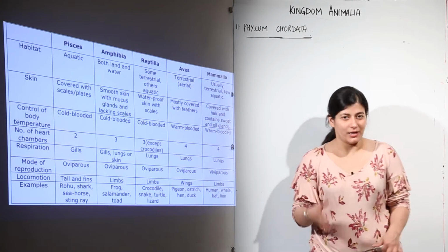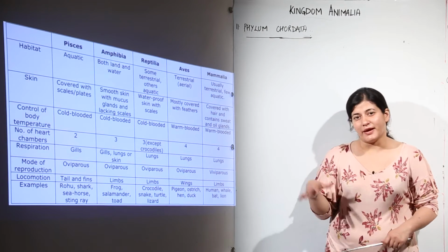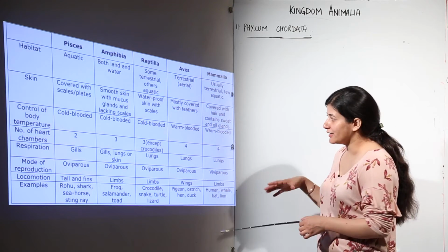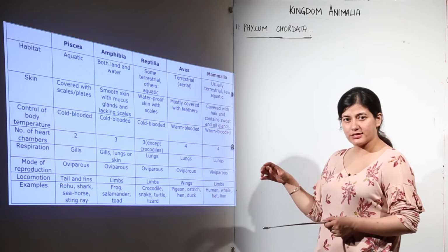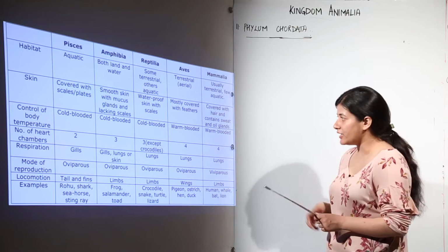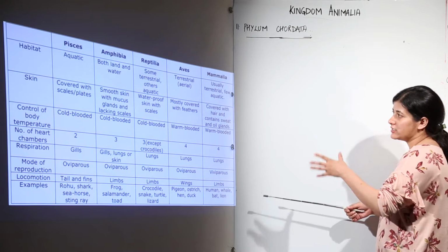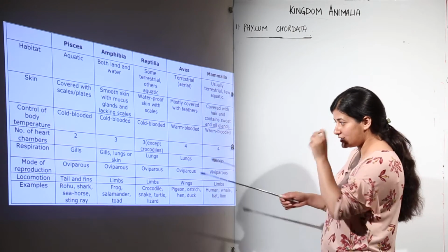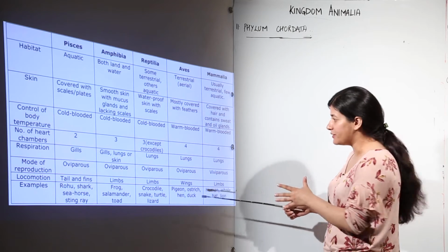To your relief and my own, let us wrap up this heavily exhausting topic of kingdom Animalia by a comparative account of various classes of vertebrates. Now what we have over here is that we have taken a few highlighted characteristics, and in the end we have a few examples that are mentioned.